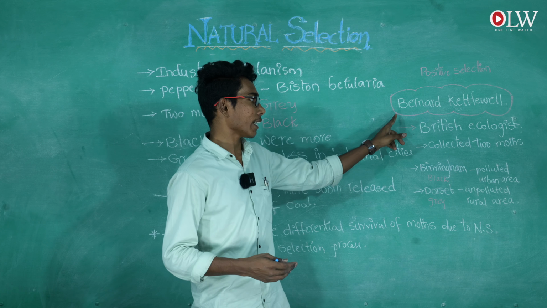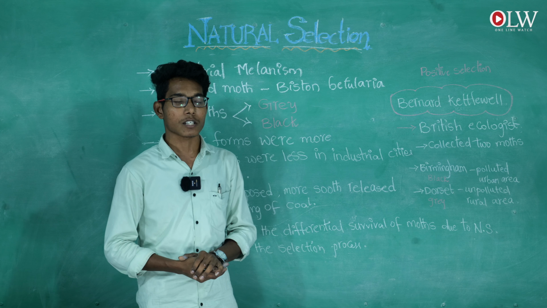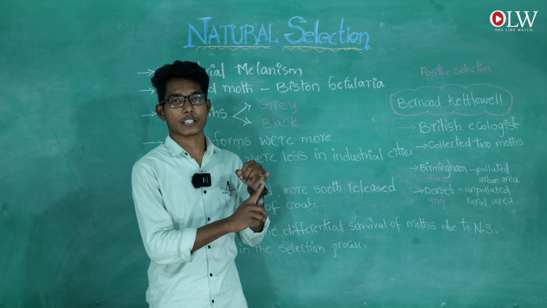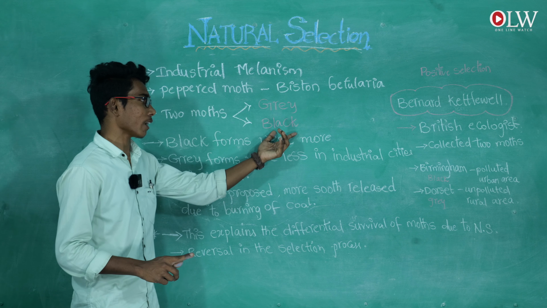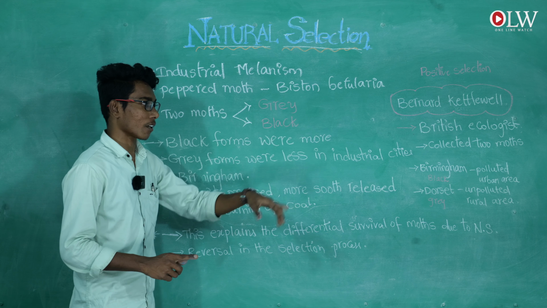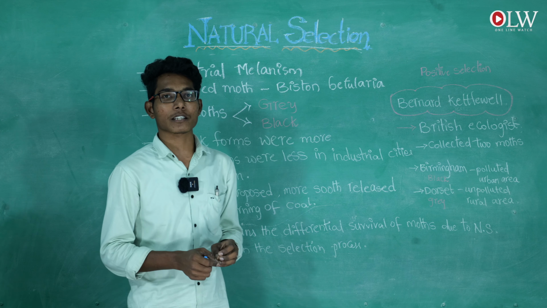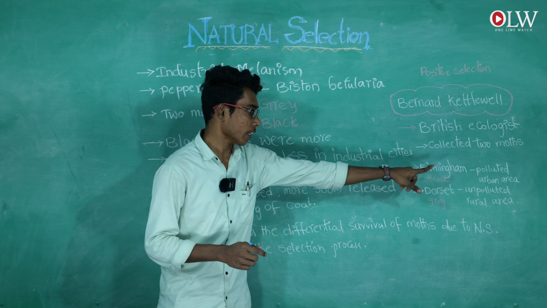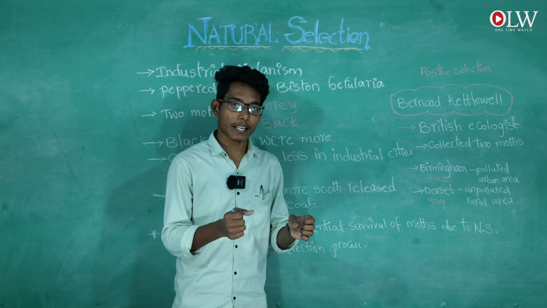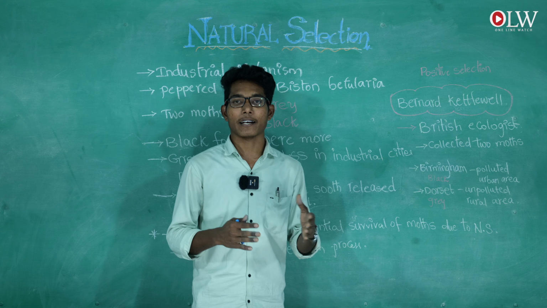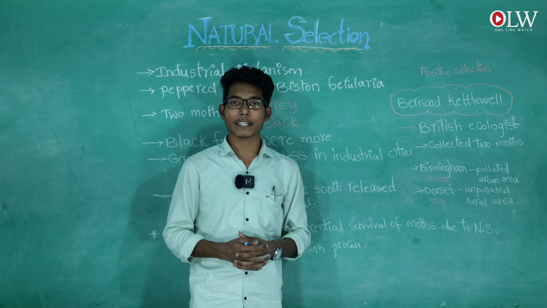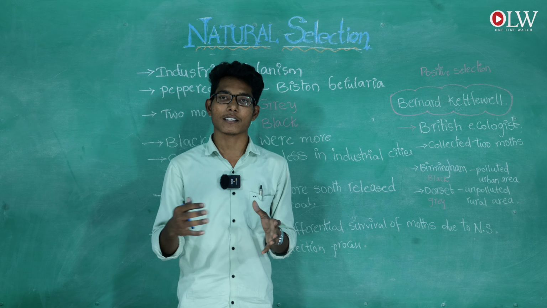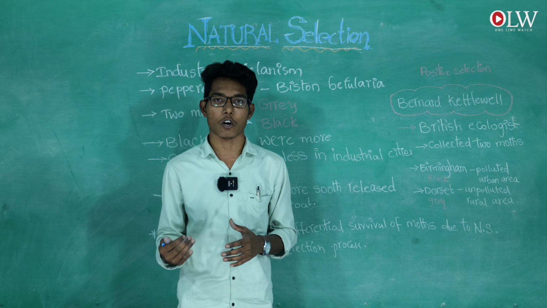In Bernard Kettlewell's experiment, he collected two moths, one black and one grey, and selected two cities, Birmingham and Dorset. He used black moths in one city and grey moths in the other city, Dorset.